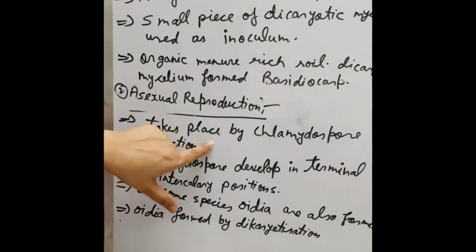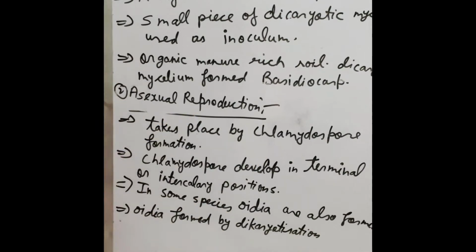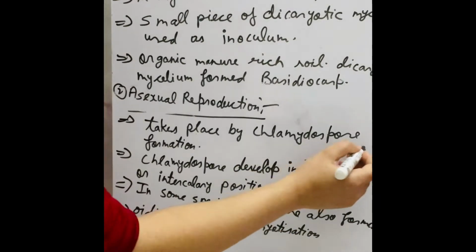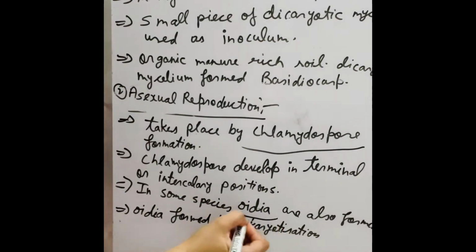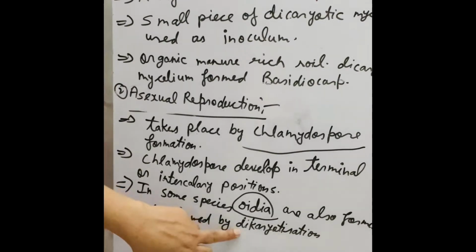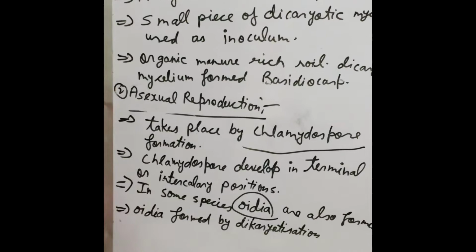And the number 2 is asexual reproduction. Asexual reproduction takes place by chlamydospores, and in some species oidia are also formed. So chlamydospores are responsible for asexual reproduction, and oidia are also responsible for asexual reproduction. Chlamydospores develop in terminal or intercalary position and form basidiocarp, or oidia form it by dikaryotization, which forms basidiocarp. Both methods apply in asexual reproduction. The next is sexual reproduction.